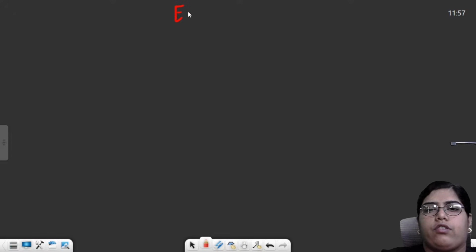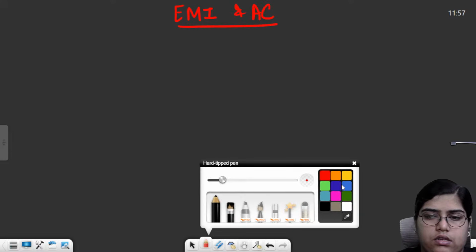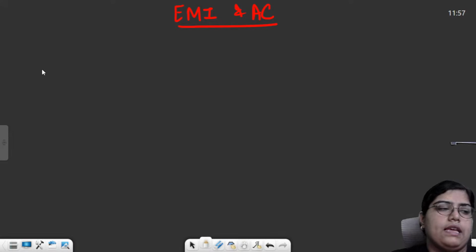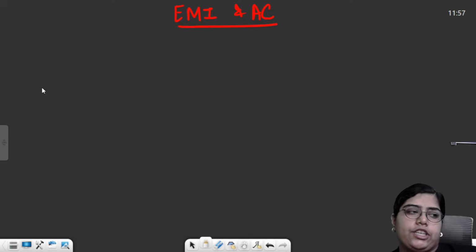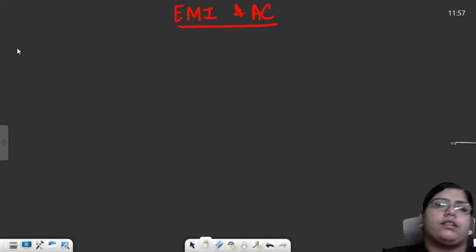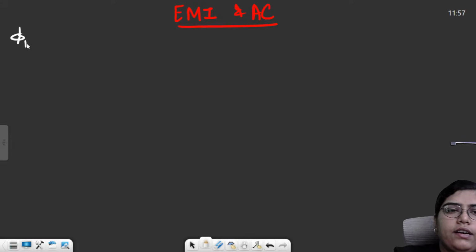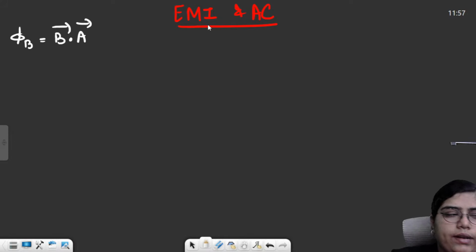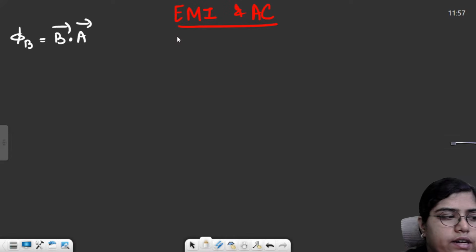Now moving forward to EMI and AC. EMI is basically electromagnetic induction, and we first studied what we mean by magnetic flux. Magnetic flux was basically B dot A, the dot product of magnetic field with area. And there were first two laws. Faraday gave two laws: Faraday's first law and Faraday's second law.